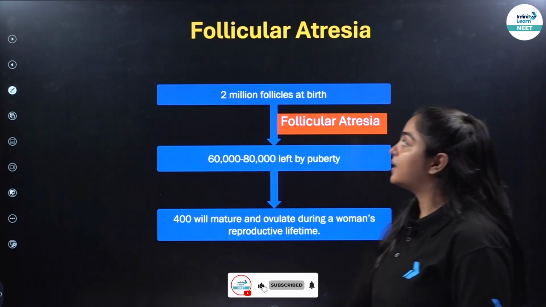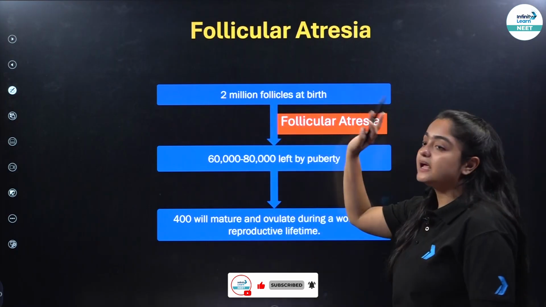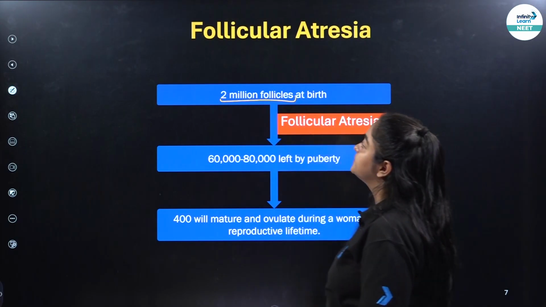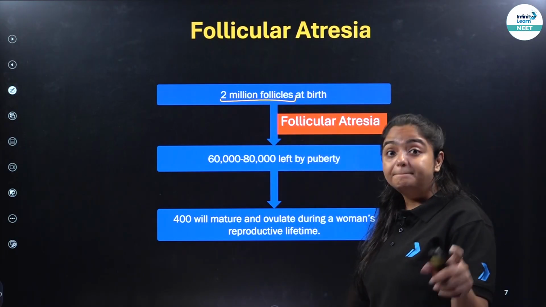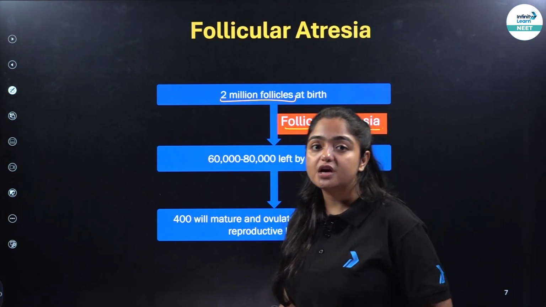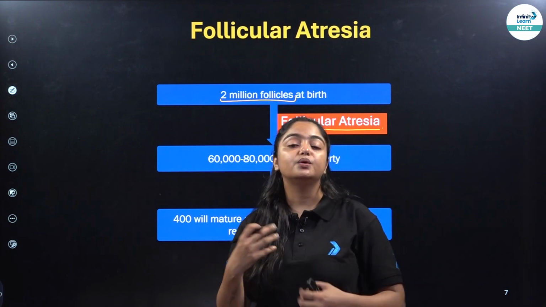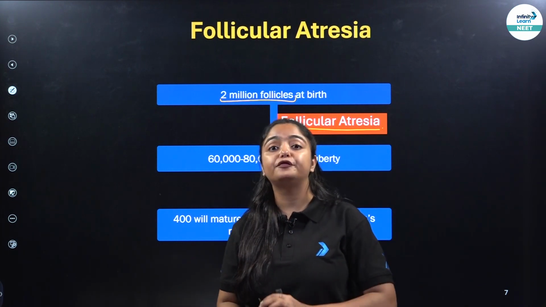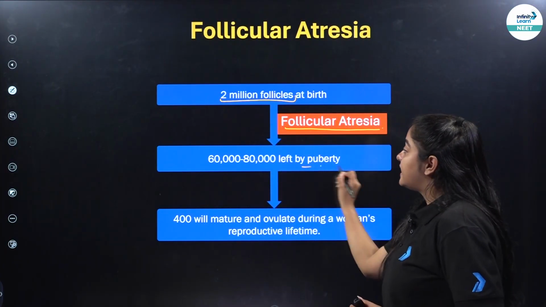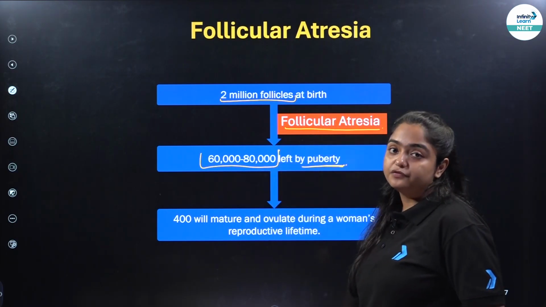Now, one more thing that you have to understand is, at the time of birth, there are around 2 million follicles present in the female body. But then follicular atresia takes place. Follicular atresia is the process where the follicles are discarded or disrupted. So from 2 million follicles at the time of birth till the time of puberty, only 60,000 to 80,000 follicles are left in the female body.